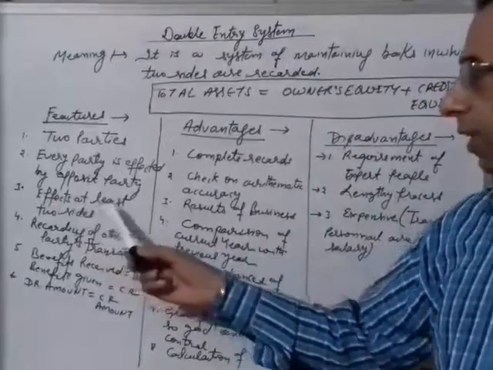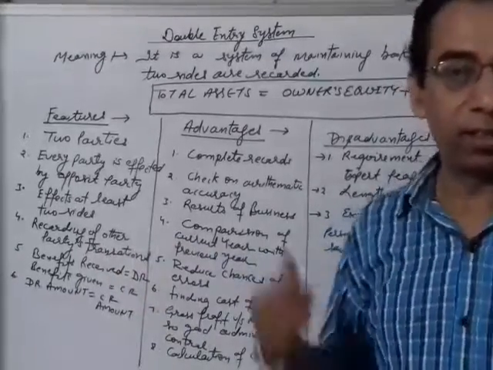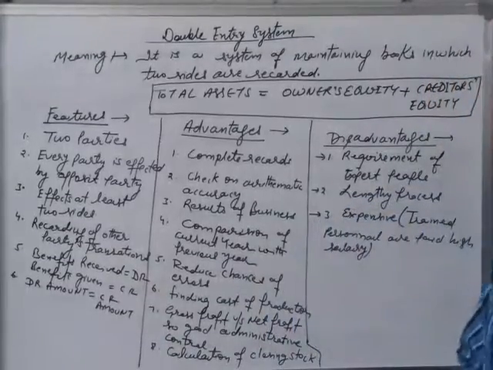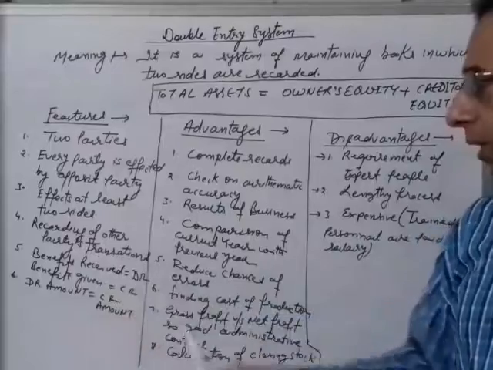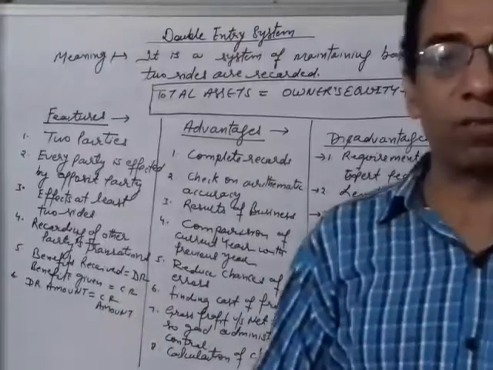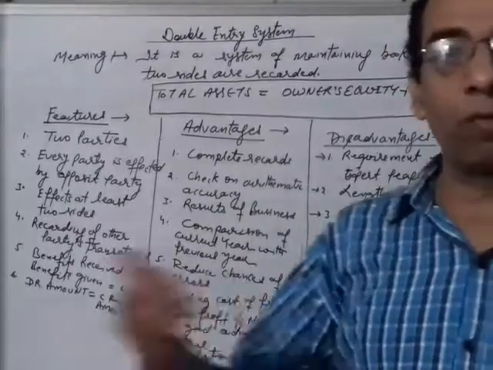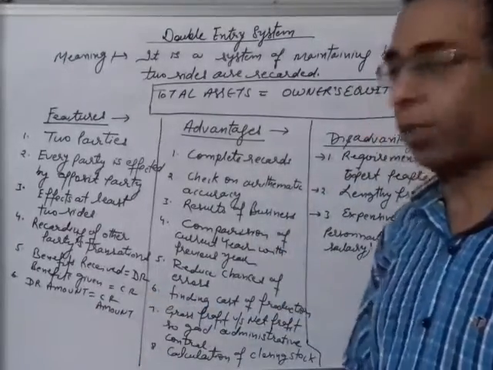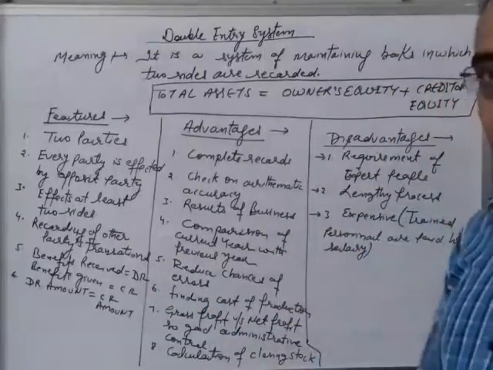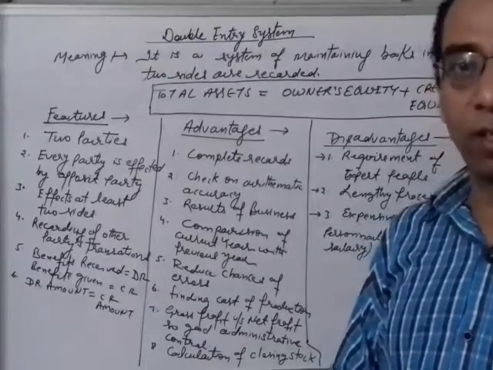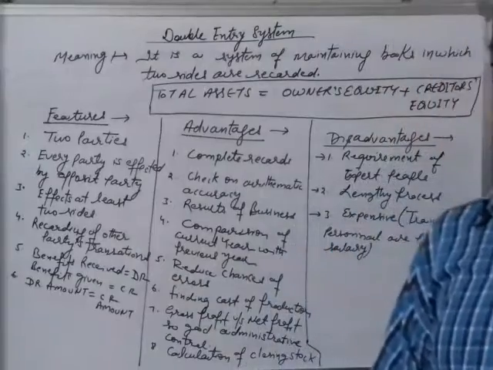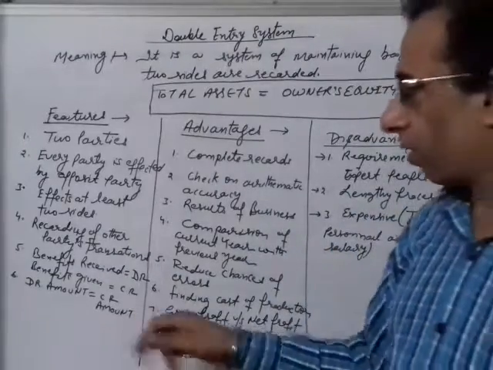Third is affected at least two-sided. In this system, every piece of information is affected at least two-sided. Recording of other party transactions: under this system, basically we record the information of other parties, right? Benefit received: if we receive the benefit, it will be recorded on the debit side. If the benefit is given by us, it will be recorded on the credit side.